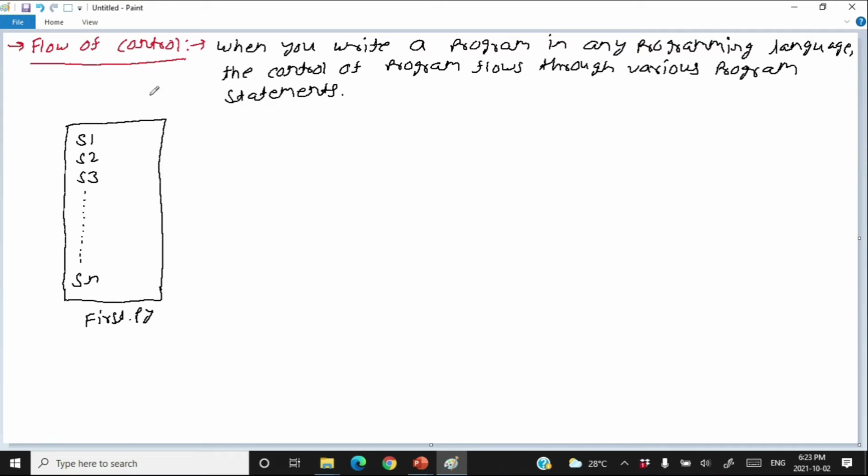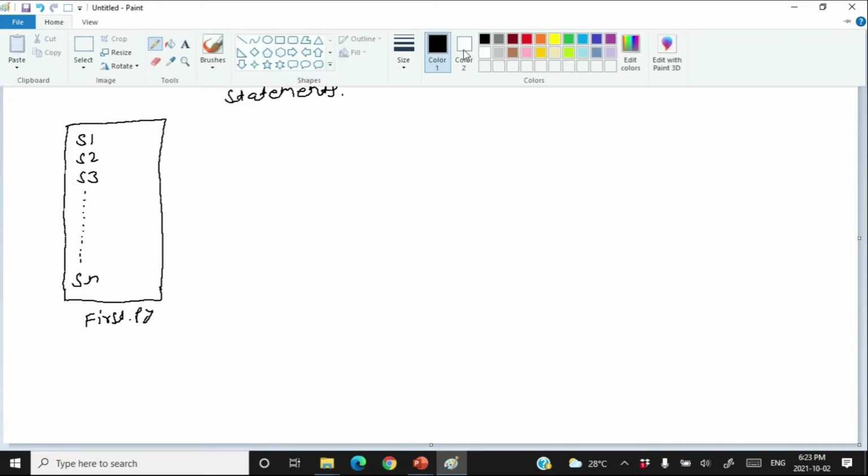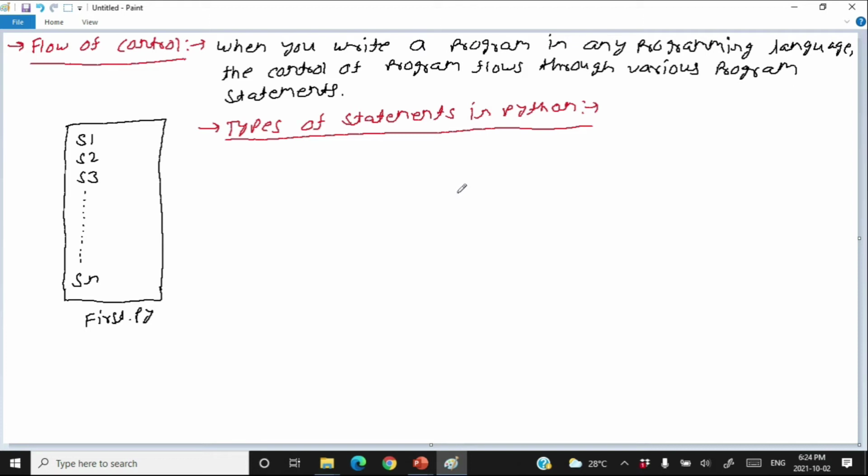But before we learn actually about flow of control, let's learn different types of statements supported in Python program. What is a statement? Statements are the instructions given to the computer to perform any kind of action.